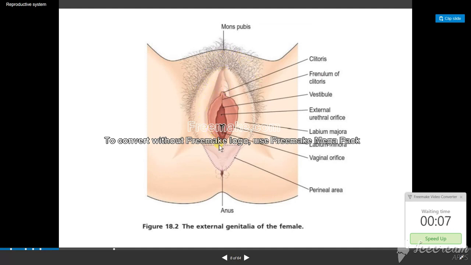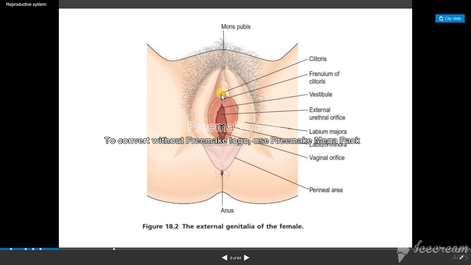See this one. After the mons pubis, we have a thick fold that is called the labia majora, and a pink colored one, the labia minora. This bulging part is called the clitoris. We have two openings. One is the vaginal opening or vaginal orifice, and another small opening is the urethral orifice, where you go for urination. And finally this whole area is the perineal area, and this is the anal area. Now you have an idea of the external genitalia of the female reproductive system, isn't it?